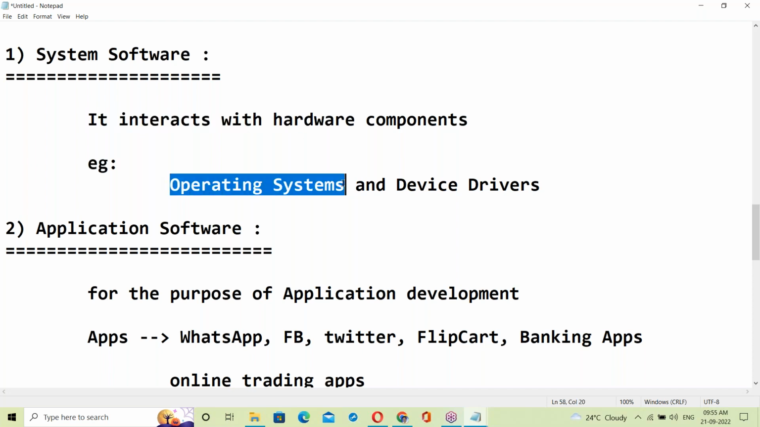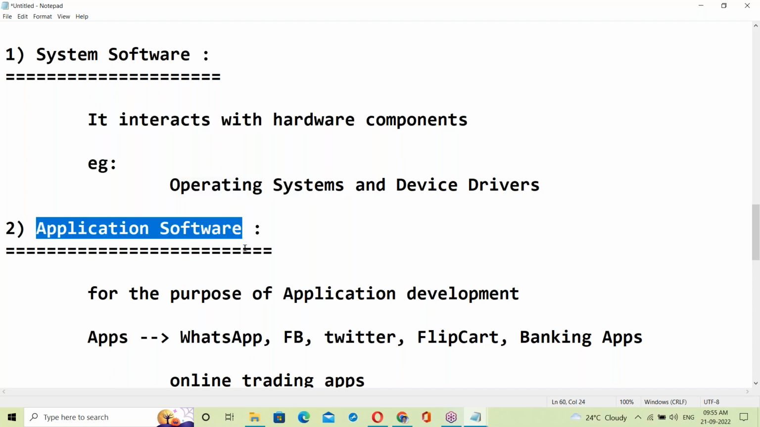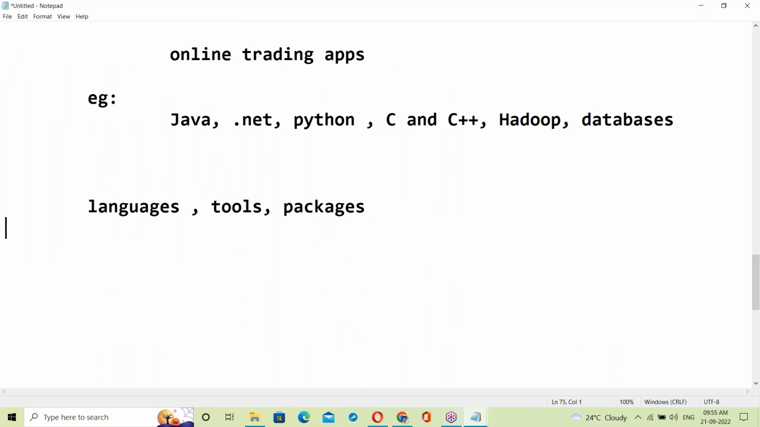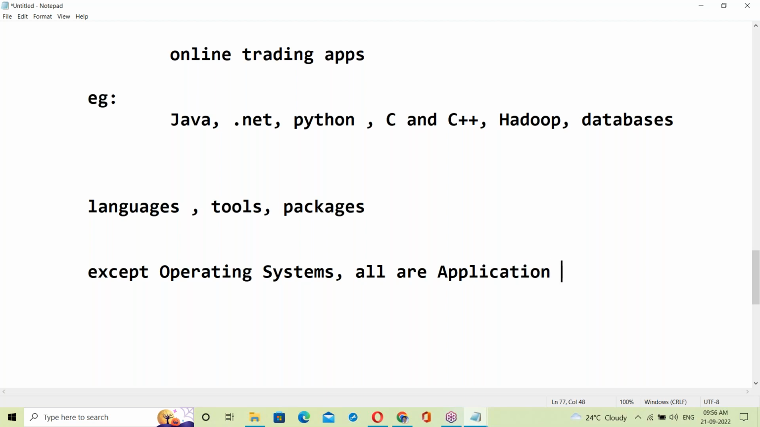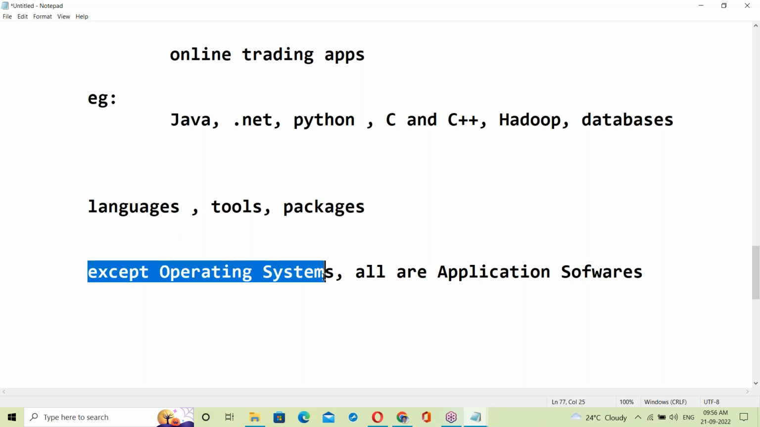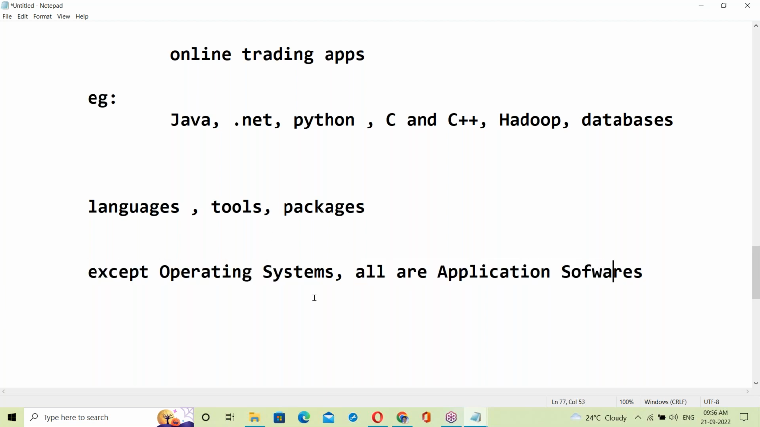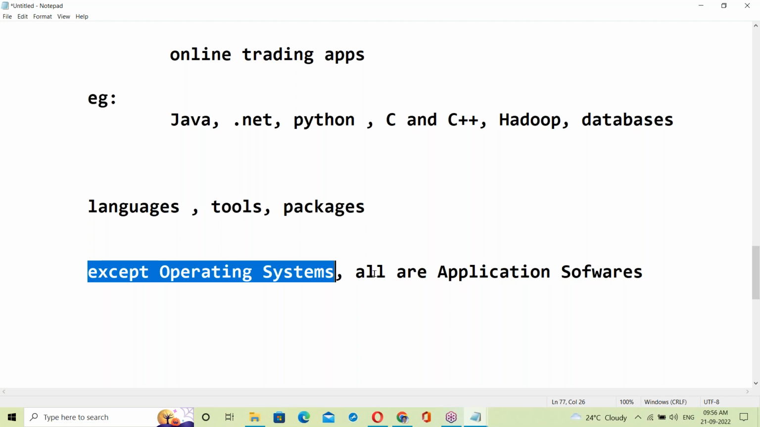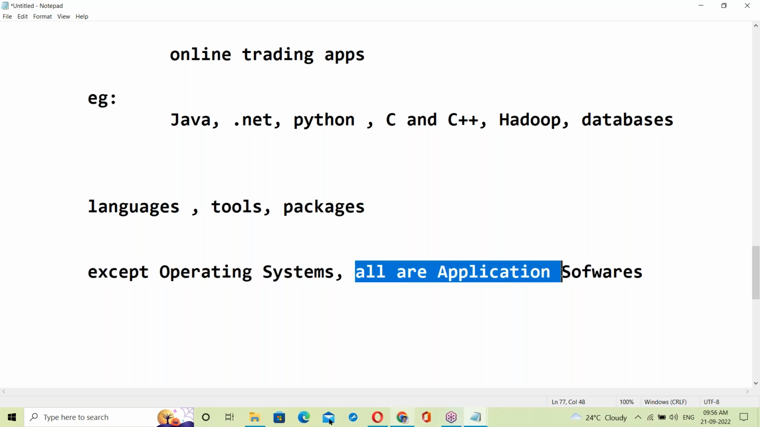So except OS, all are application software. Simple, very simple here. Except operating systems, all are application software.